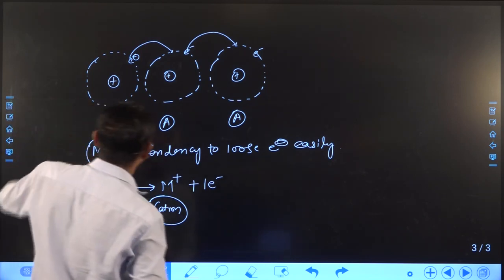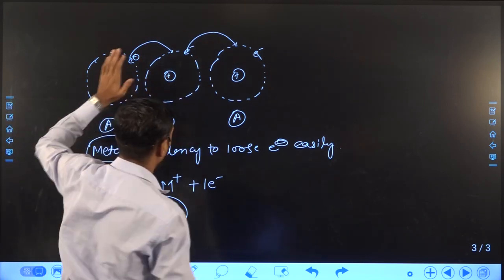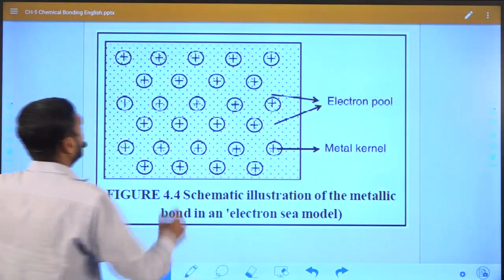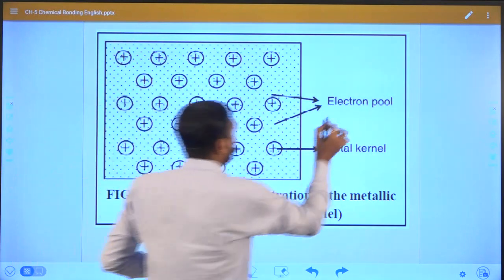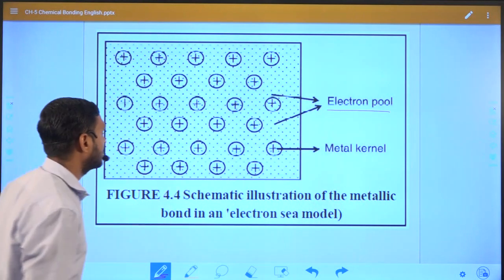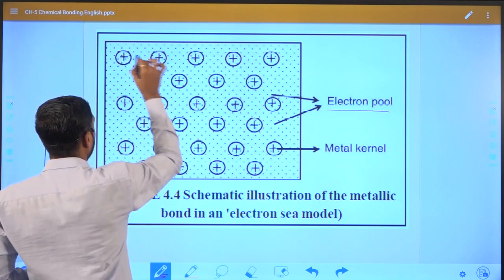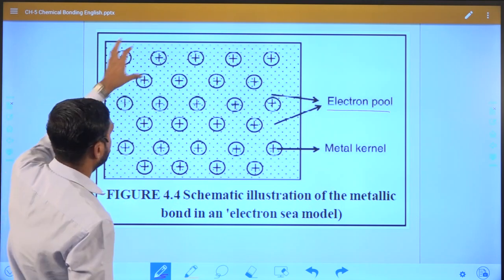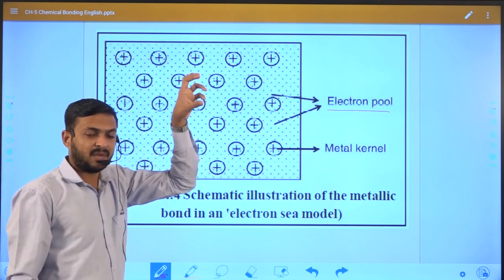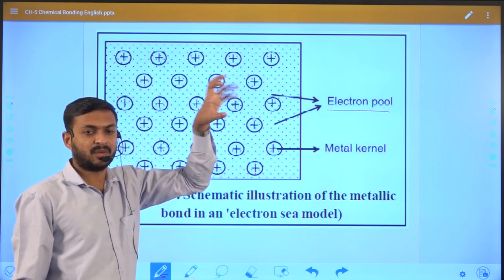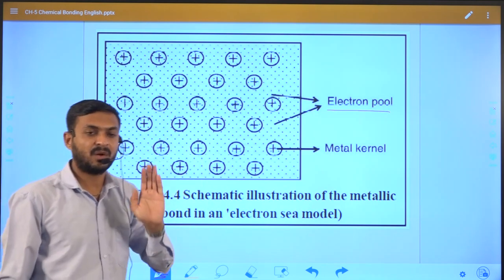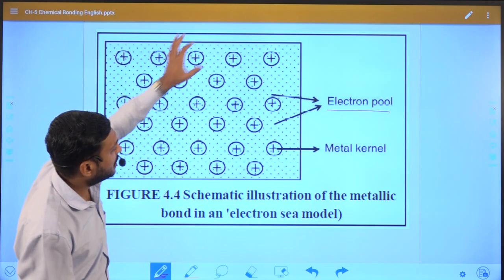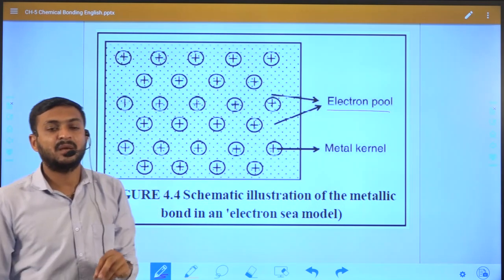That means electrons are continuously transferring from one atom's orbit to another, and finally this generates an electron pool, known as the sea of electrons. You can see this is atom A, B, C, meaning many metal ions are present. Electrons transfer from one orbit to another atom's orbit because it requires very little energy, so they transfer easily and this continues.